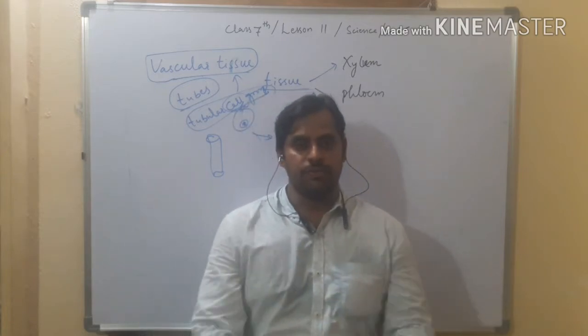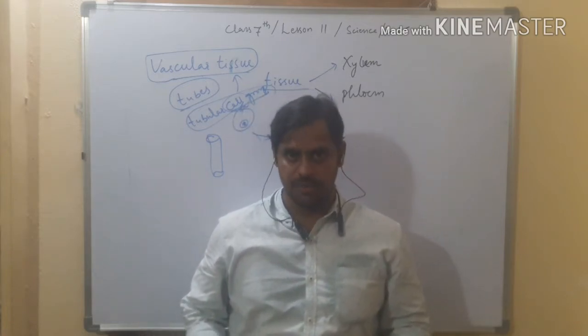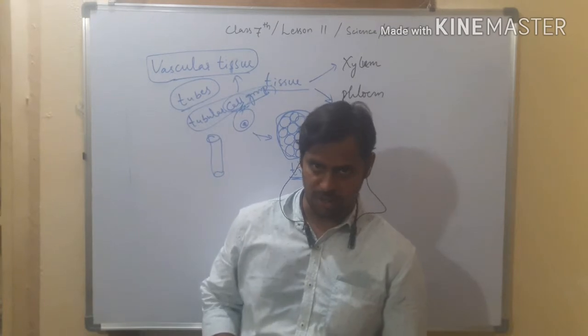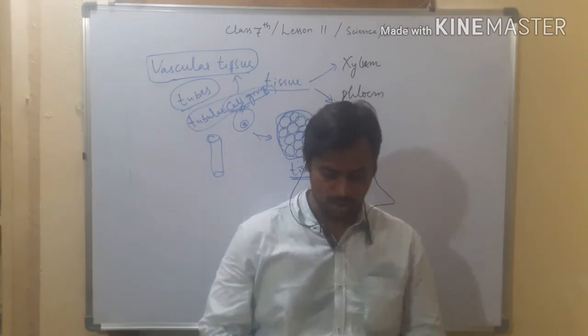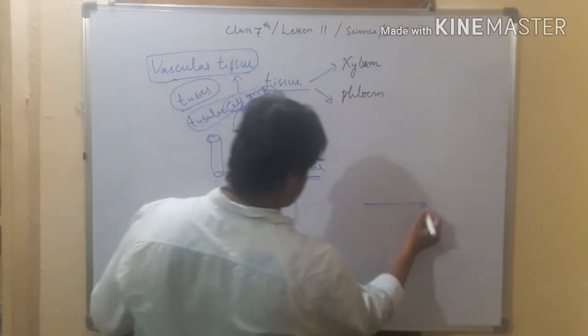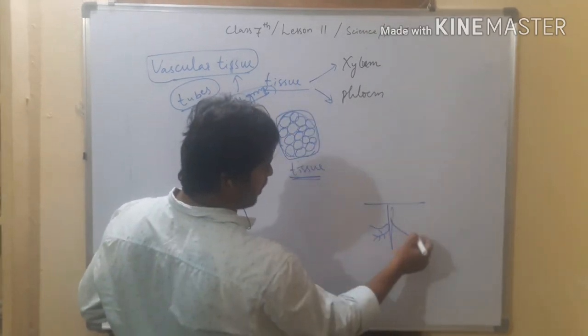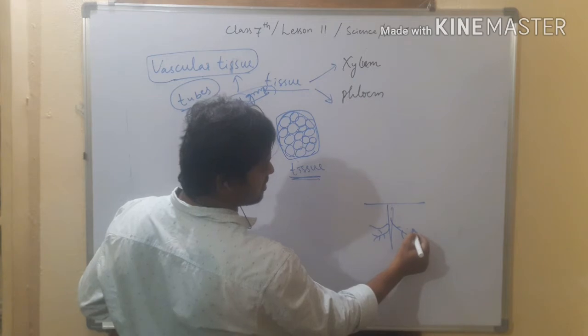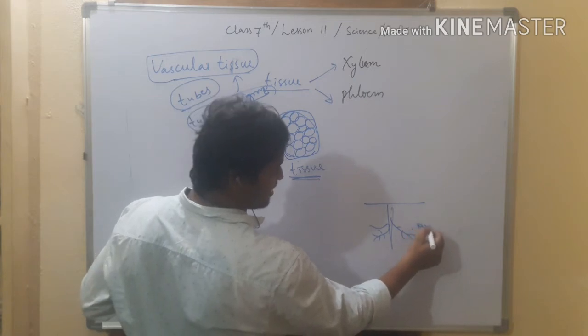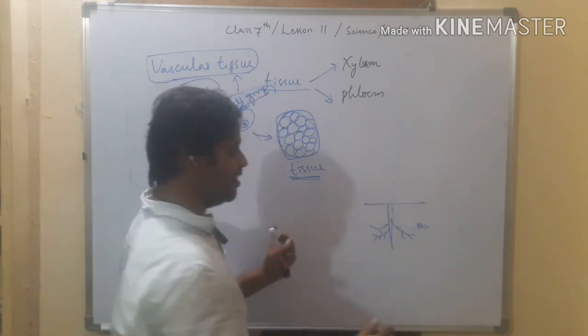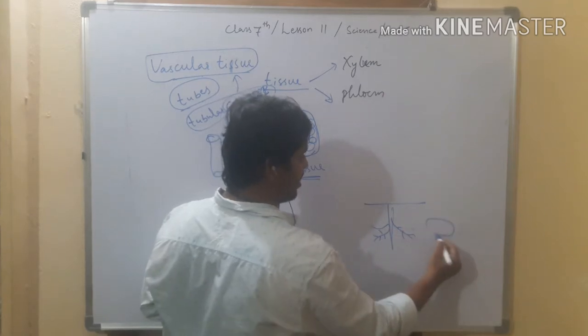We know that from where does the plant take water? From the soil through the root. So imagine it is the root, and these are root hairs. At the root hair there is a driver. Just as an example, there is a driver with a truck or with a tank.